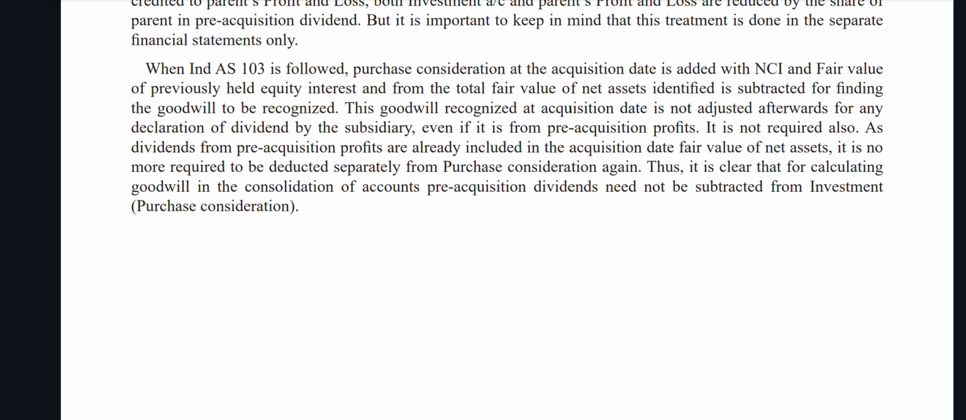The goodwill recognized at acquisition date is not adjusted afterwards for any declaration of dividend by the subsidiary, even if it is from pre-acquisition profit. It is not required, as dividends from pre-acquisition profits are already included in the acquisition date fair value of the net assets. It is no more required to be deducted separately from purchase consideration again. Thus, it is clear that for calculating goodwill in the consolidation of accounts, pre-acquisition dividend need not be subtracted from the investment or purchase consideration.